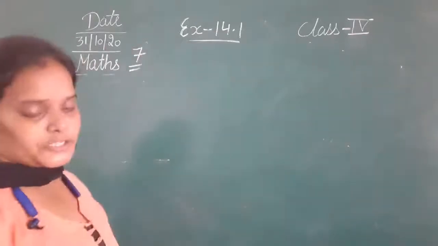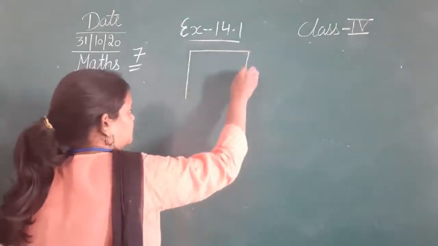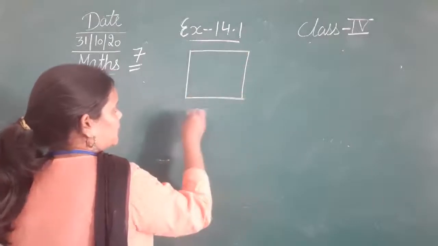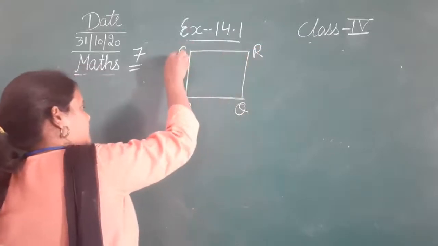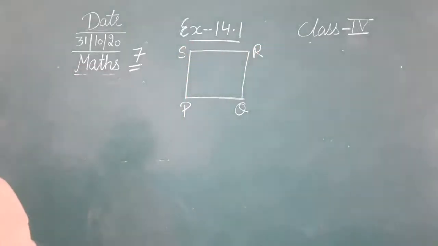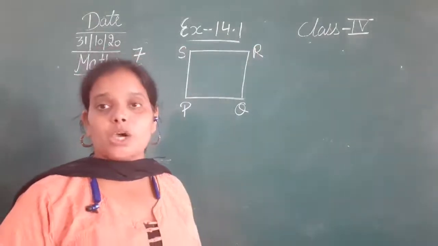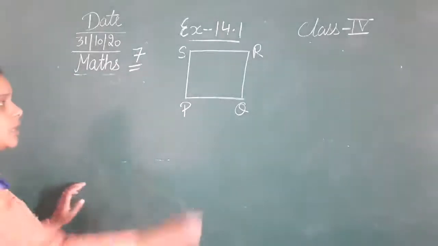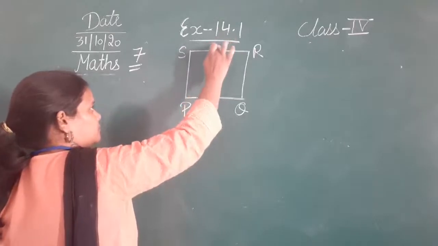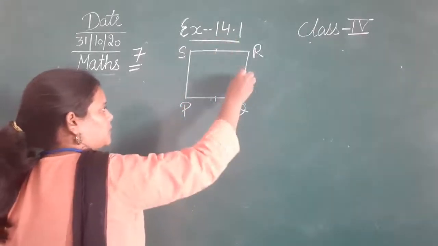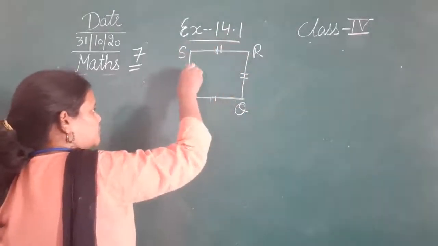That is P, Q, R and S. So the name of this quadrilateral is PQRS, in which PQ is equal to QR, QR is equal to RS and RS is equal to SP.